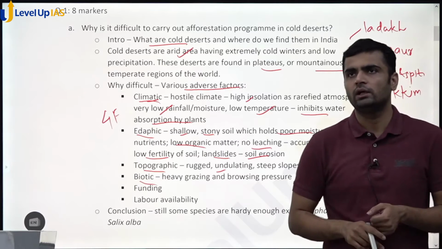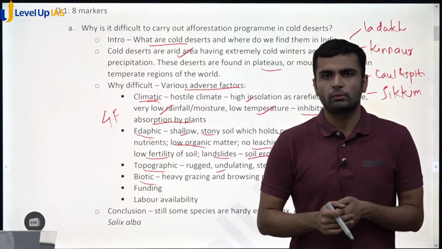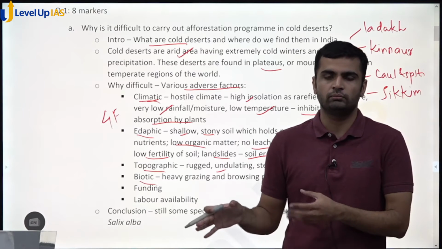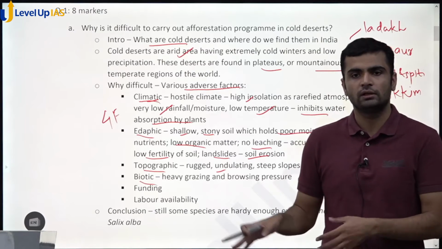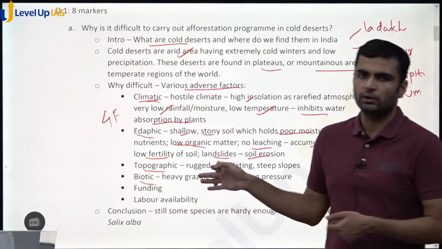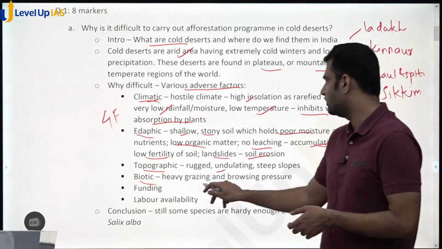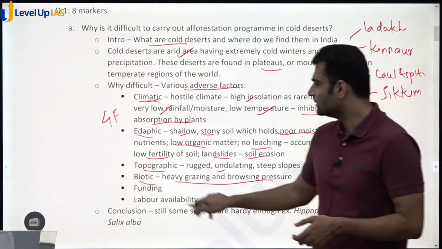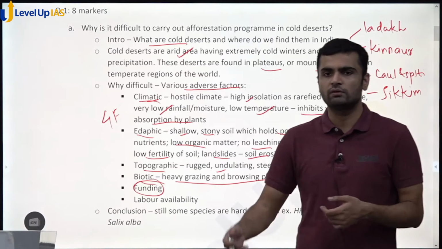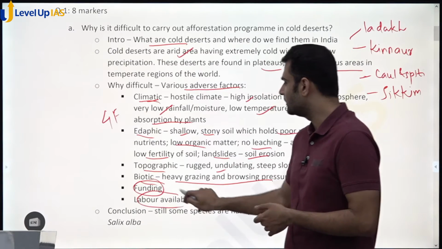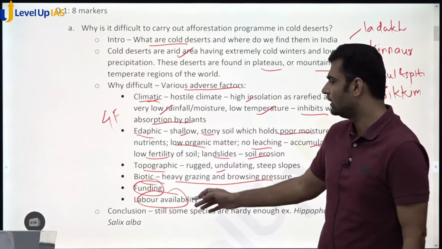And comparatively, in India, there's a peculiar problem that even in deserts, our deserts are also overpopulated when we compare them to similarly placed areas around the world. So our Thar desert is much more populated than other hot deserts like the Sahara, or our cold desert also has more population compared to other regions. So this problem is also there, grazing and browsing pressure. Then other problems like funding, such kind of afforestation programs need persistent funding. That is an issue. Labor availability in arid regions, so Ladakh, etc., have lower population, so labor availability is another issue.